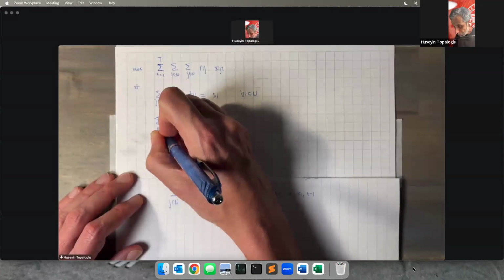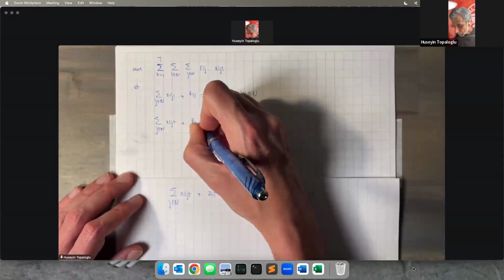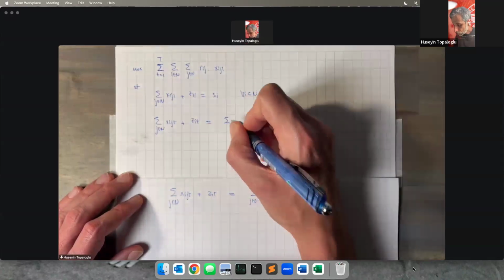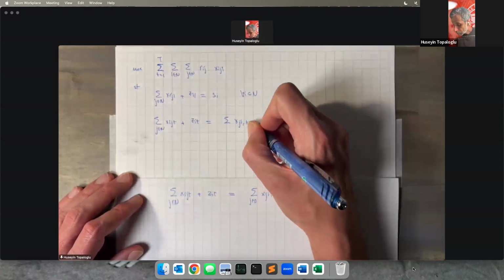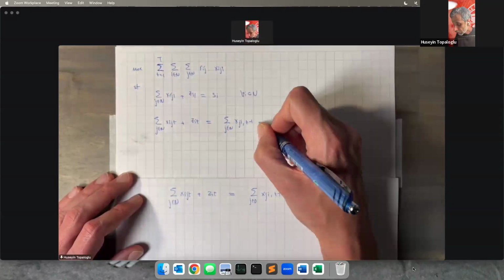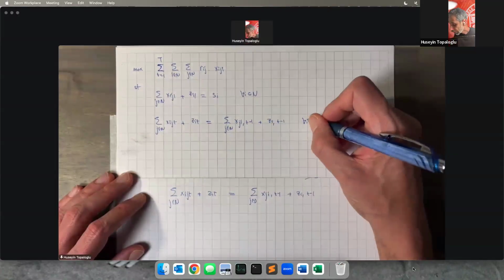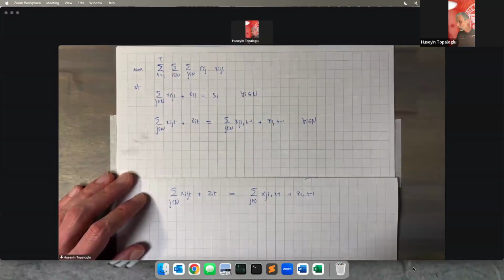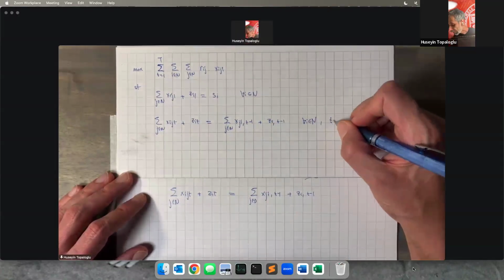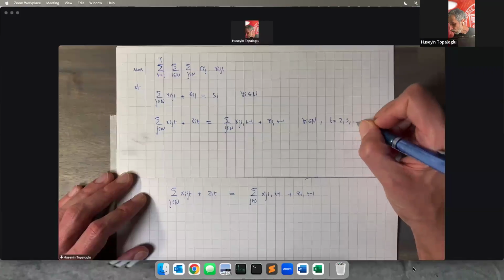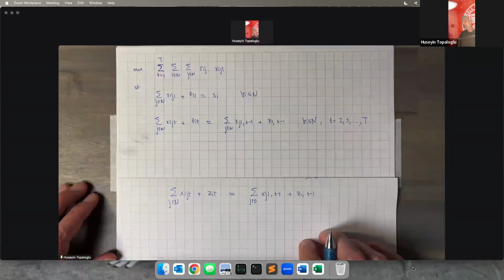Sum over all J of x_IJT plus z_IT is equal to sum over all J of x_JI(T-1) plus z_I(T-1). And we have this constraint again for every location in our transportation network and for every day 2, 3, all the way to the end of the planning horizon.